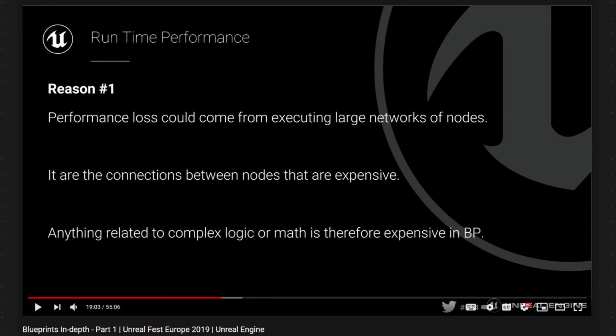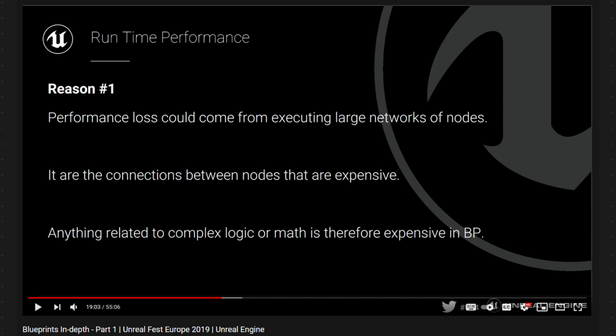And the last thing, ditching level blueprints entirely might improve your game performance, because the engine wouldn't have to process this large network of nodes. It's one of the reasons why executing blueprints is slower than C++ code. Another reason is that content designers aren't best at following good programming practices.